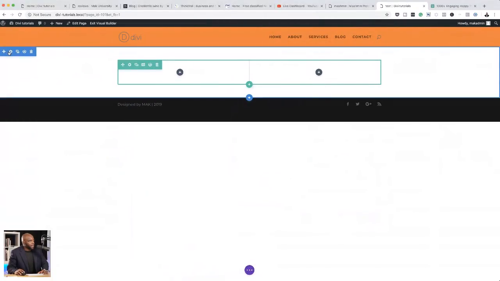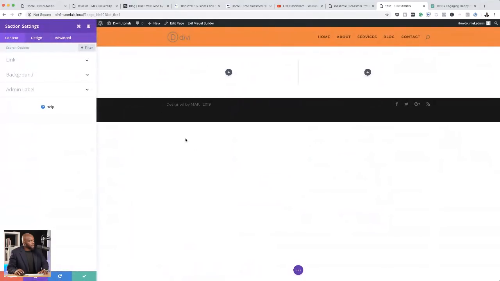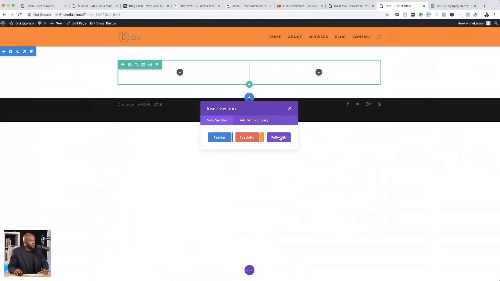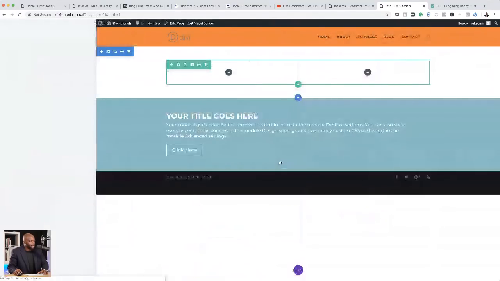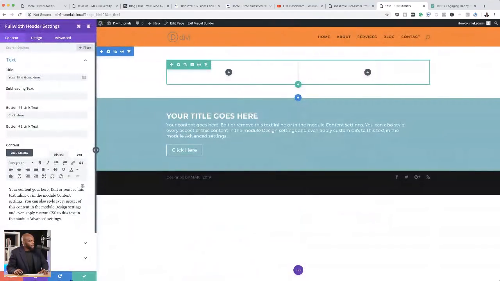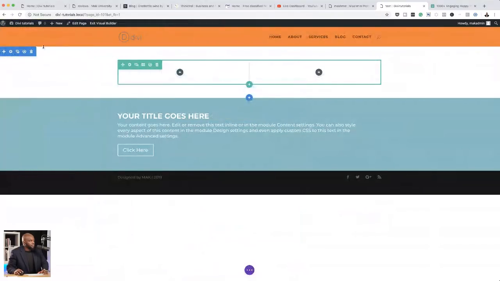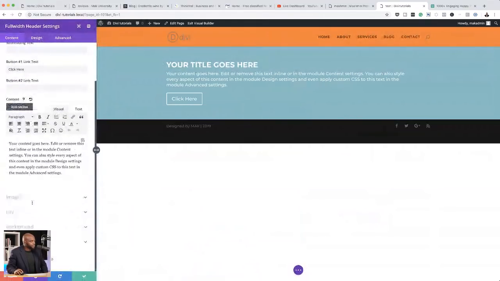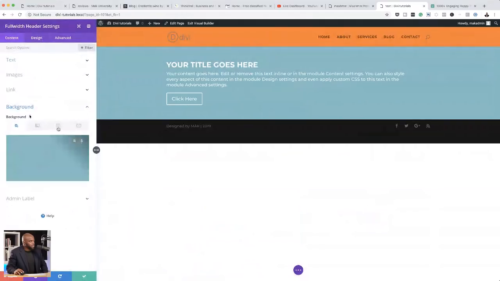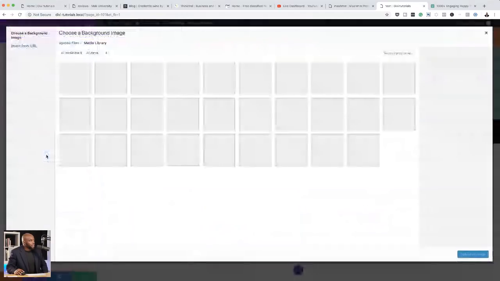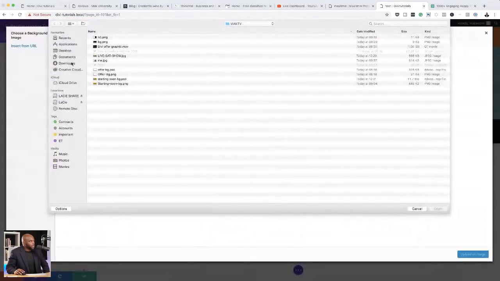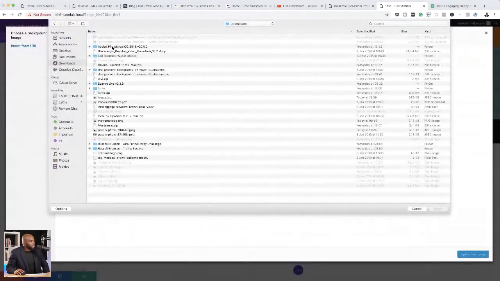Okay, so now I can add my image in the background. In fact, the way we could do this is maybe even adding a full width header. So I'm going to come over here, select full width header. And then over here, I'm just going to delete that. And then I'm going to add my image in the background. And I'm going to use the image that I just saved. So I'm going to come over here to my downloads folder.